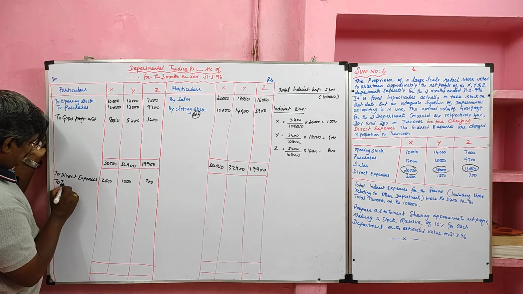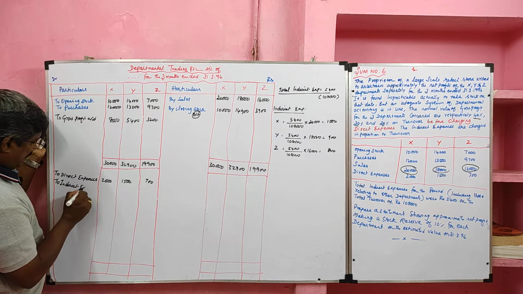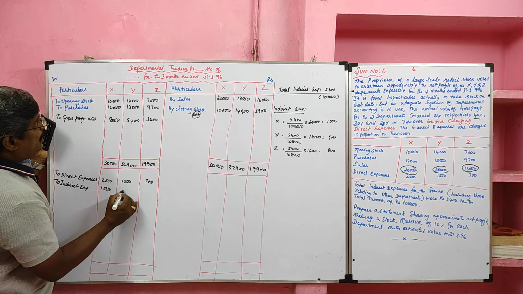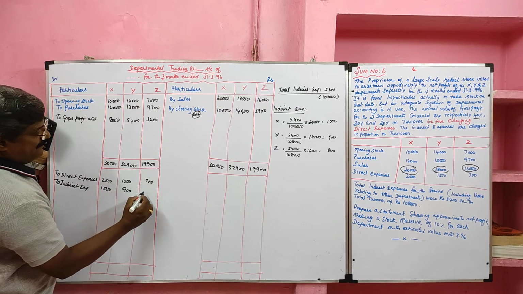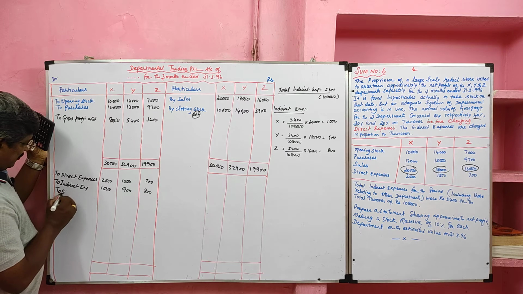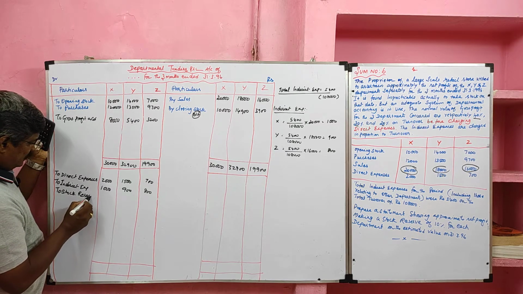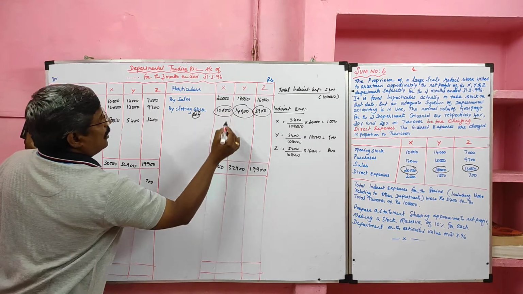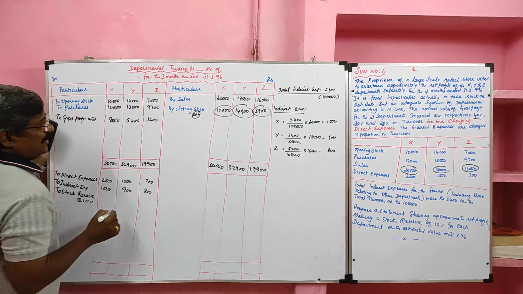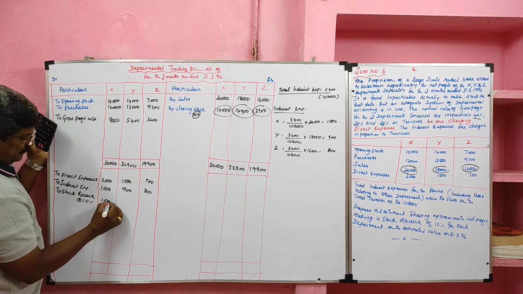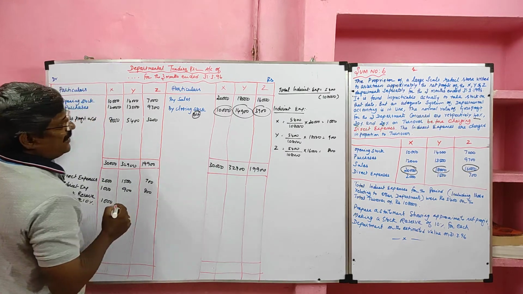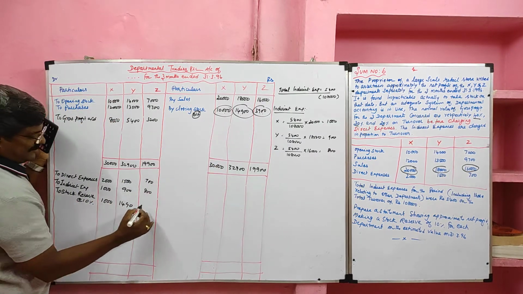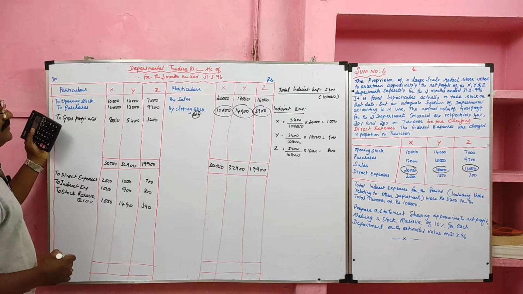So now we have ascertained the indirect expenses for each department. As far as department X is concerned, we incurred 1,000. For Y we incurred 900. For Z we incurred 800. Then we have to take stock reserve, because the problem says take stock reserve on closing stock. It is at 10%. So department X closing stock 10,000, on which 10% will get 1,000. Then for 14,900, 10% is 1,490. For 3,900, 10% is 390. That is the stock reserve of department Z.